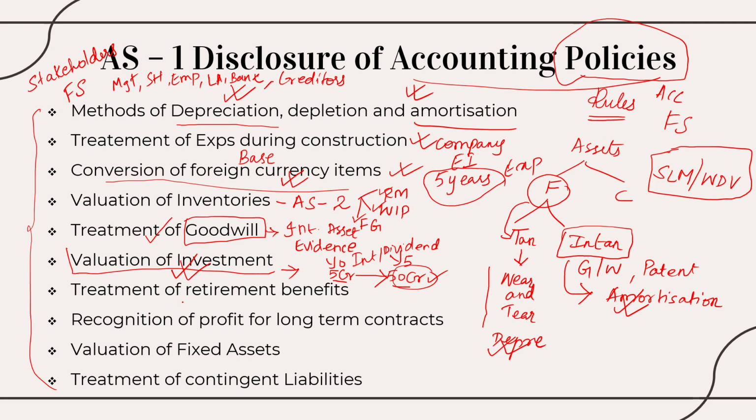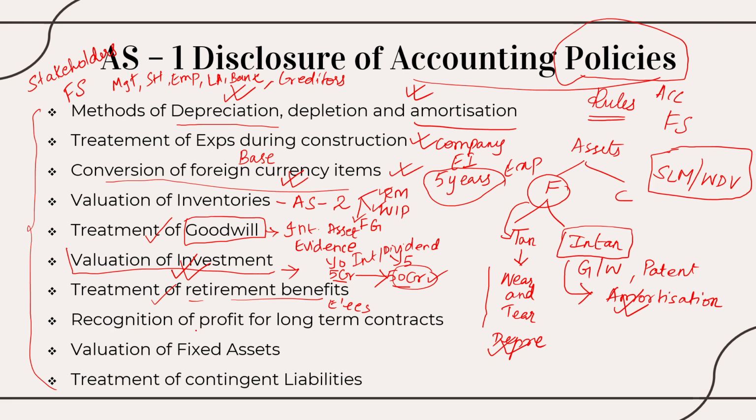Next comes the retirement benefit. Retirement benefits are something which are given to the employees by the employers. Okay, so for a loyal employee who has been with the company for several years, the employer might give him some retirement benefits when he is retiring, right? So how am I supposed to treat it in my books of accounts? All these I have to disclose in my books of accounts.